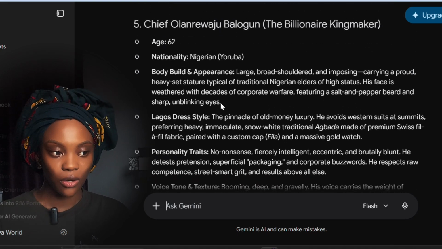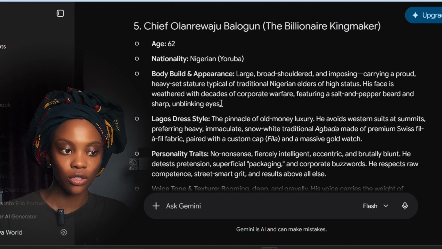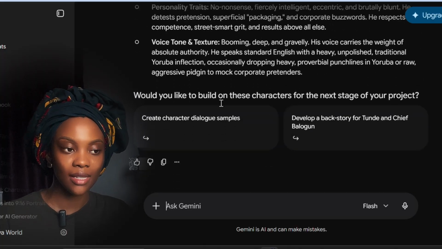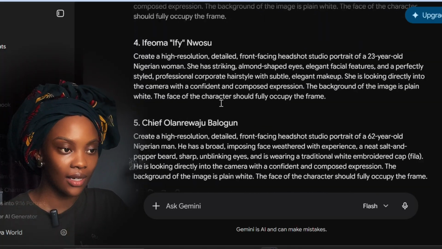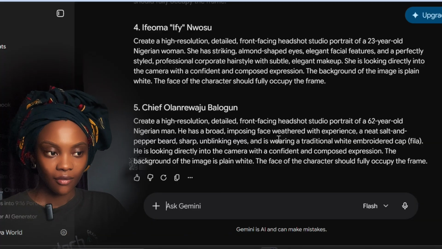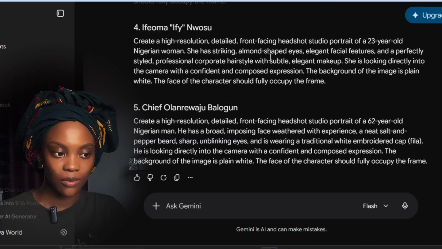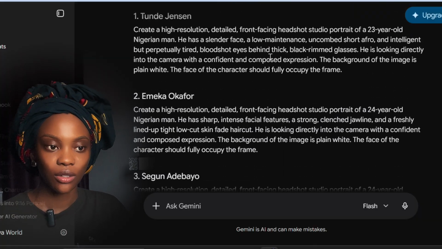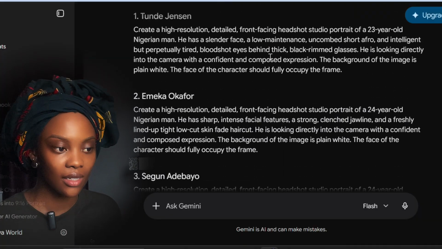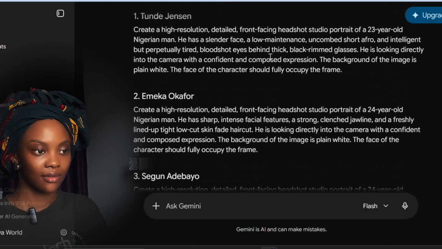The first one had everything. You're going to need it because you will need the voicing and the personality when you're generating your video. But to create the character, this is the one you're going to use, right? So after everything, you will now copy. Let's go and generate our characters now.